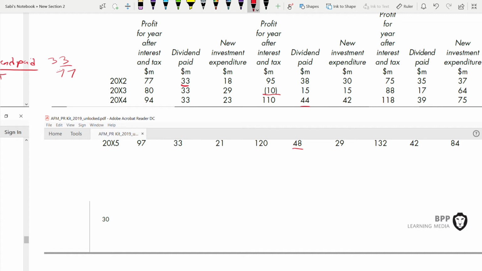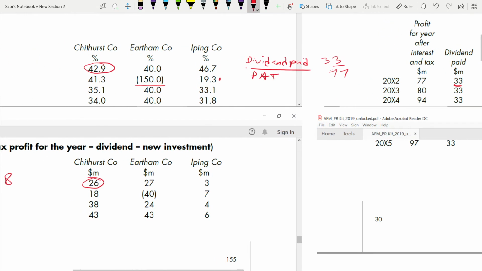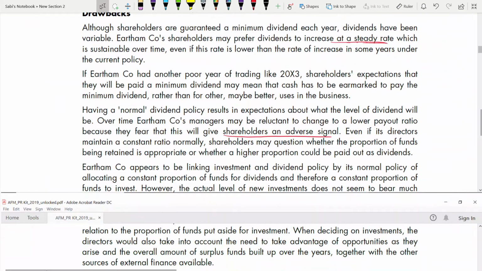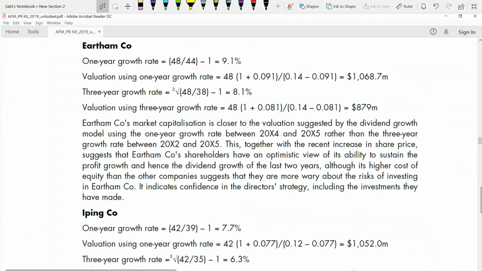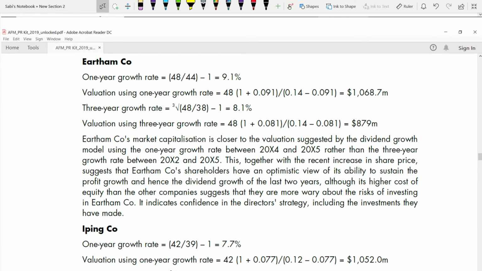You want to see how much it increased from last year to this year, from 44 to 48. That's why 48 divided by 44 minus 1. So the growth is 9.1%. Using that growth, you value it: you take the recent year's dividend, 48, times 1 plus the growth, divided by the cost of equity of 14% minus the growth. So this is the valuation.